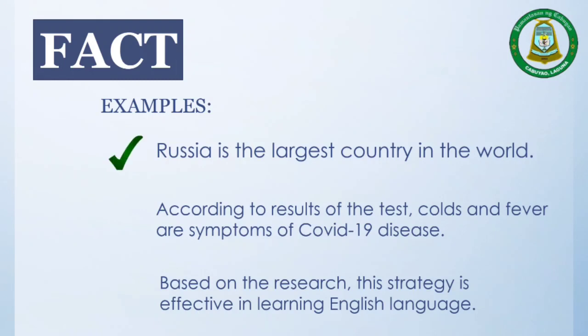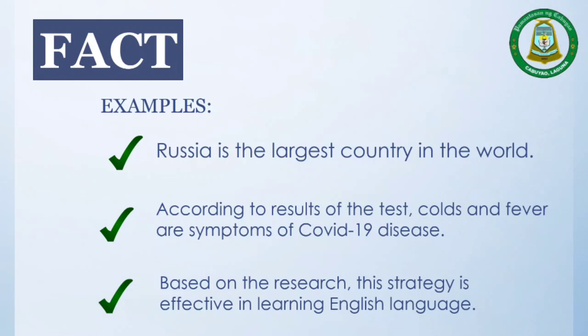Examples: Number one, Russia is the largest country in the world. Number two, according to the results of the test, colds and fever are symptoms of COVID-19 disease. For the second example, the phrase "according to the result of the test" means that a test, research, or intervention happened. Number three, based on research, the strategy is effective in learning the English language.